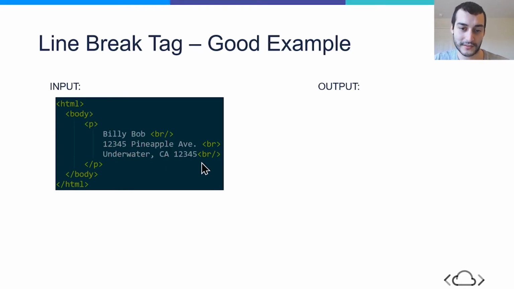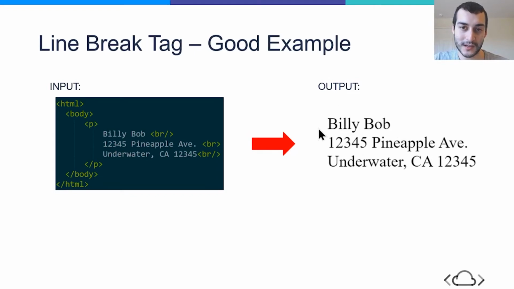So when we output this code, we're going to see Billy Bob on our first line. Then again, the line break tag is going to jump to our street address onto our second line. And then we have another line break tag at the end of our second line that's going to cause us to jump onto our third line. Then finally, we have our last line written. And then our final line break is going to cause us to jump from our third to the beginning of our fourth line. Notice though that this line break tag right here does not have a space nor a forward